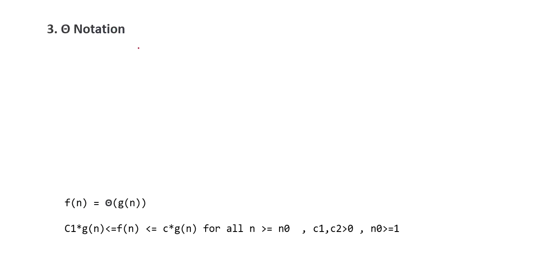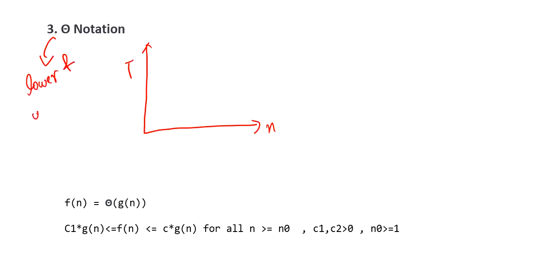The next notation we have is theta notation. So let's understand the graph first, and then we will talk about the theta notation. This notation covers both lower and upper bound. The term you can associate with it is that it generally represents the average case.